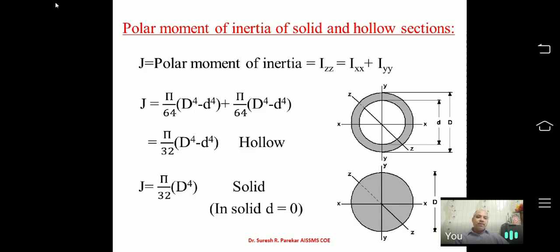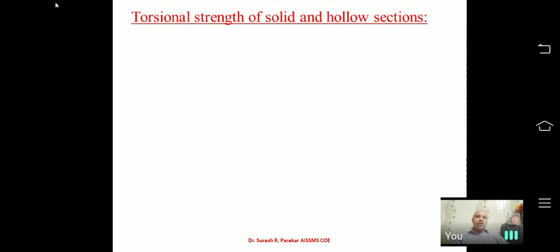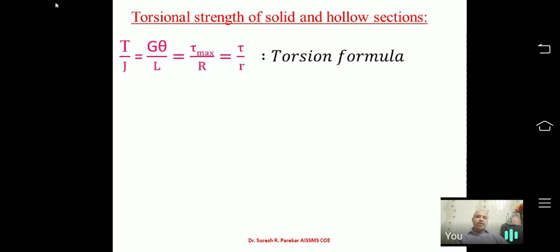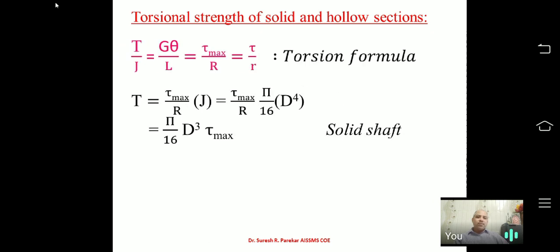And for a solid shaft, you have pi by 32 D to the power 4. Now if I keep the first formula in mind, for solid I can put small d equal to 0. Now let's switch over to the next part, torsional strength of solid and hollow sections. It is better to keep this in mind, then it becomes easy to solve problems in the examination. Otherwise we have to go by the basic T by J equal to tau by R, and then solve it. Now you can see over here T is equal to tau max by R into J.